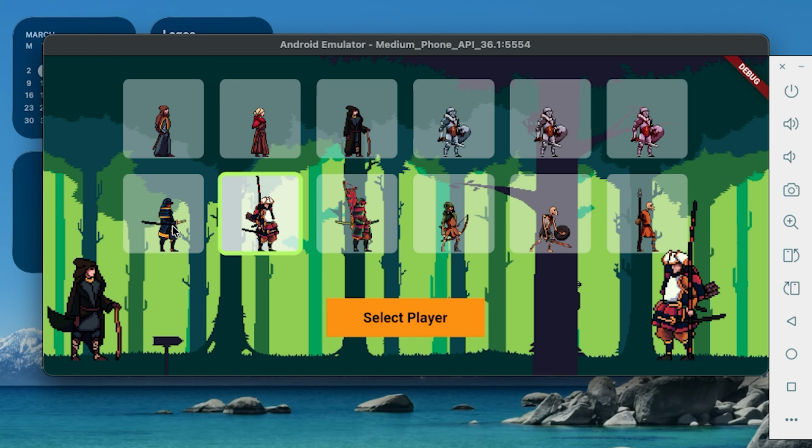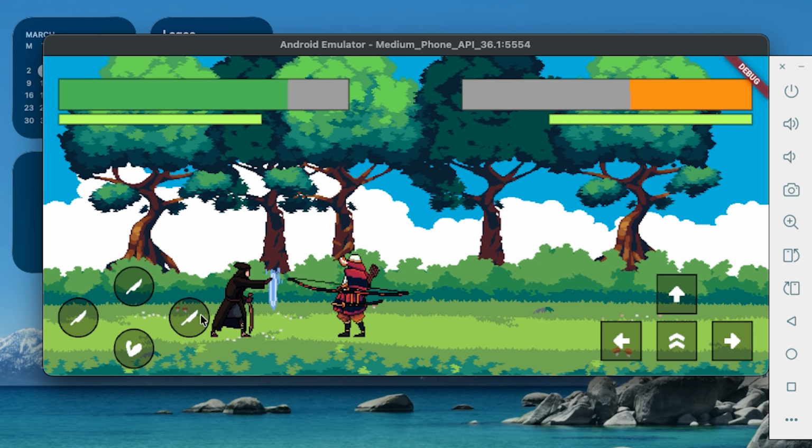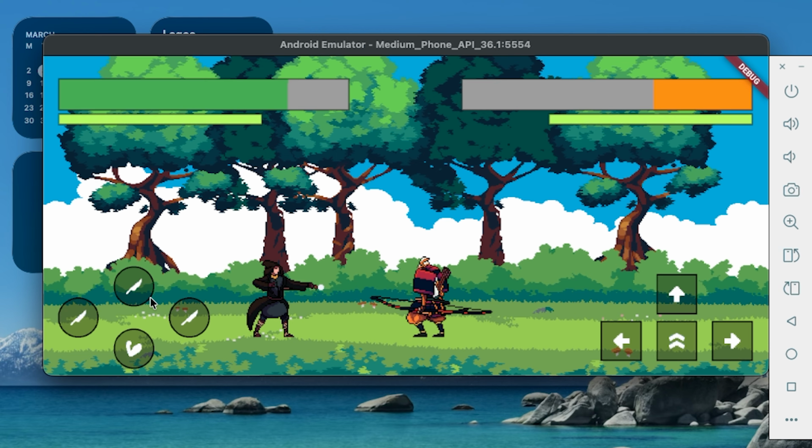In this video, we'll build one major part of every game you see, and that is the controls. First, we'll use pre-built joystick controls, and further into the video, we'll go ahead and build our own custom buttons.